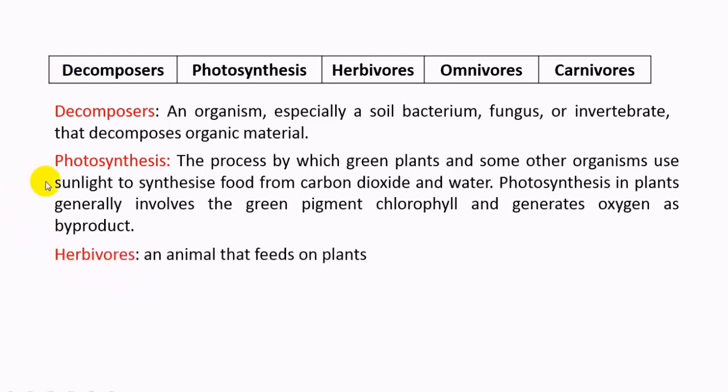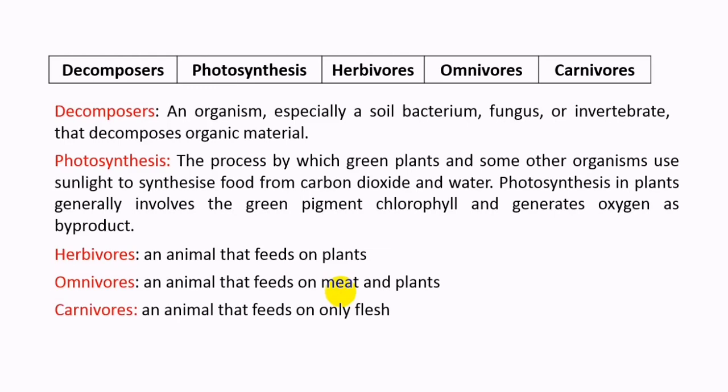As I said, we've got three types of consumers: herbivores, animals that feed on plants, herbivores. Omnivores, animals that feed on meat and plants, flesh and plants, omnivores. Carnivores feed only on flesh, meat.